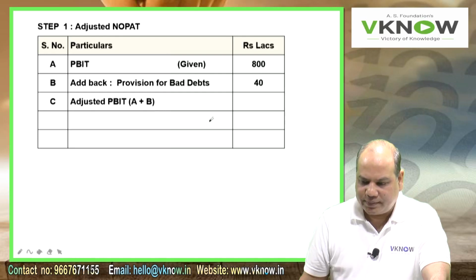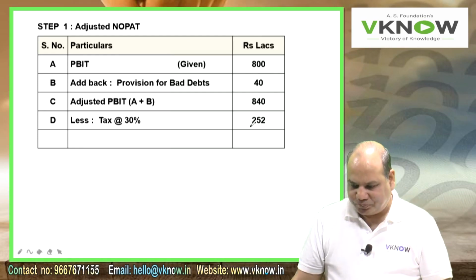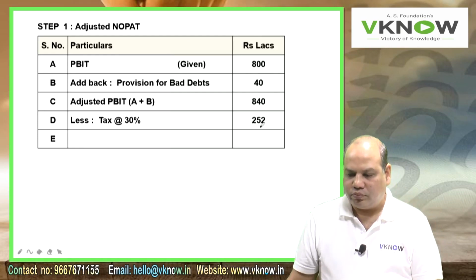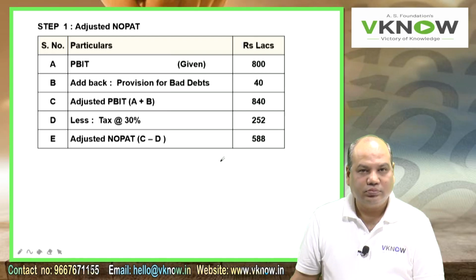Adjusted PBIT, A plus B, 840. Point D, less tax. Now directly deduct tax from PBIT. 30% is 252, and therefore NOPAT, C minus D, is 588. 588 is the answer, and it seems to be right.